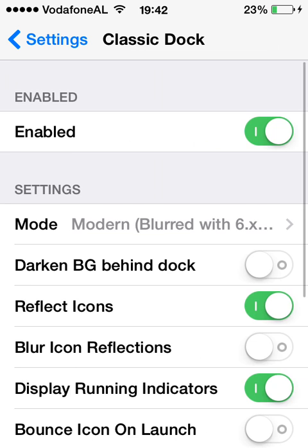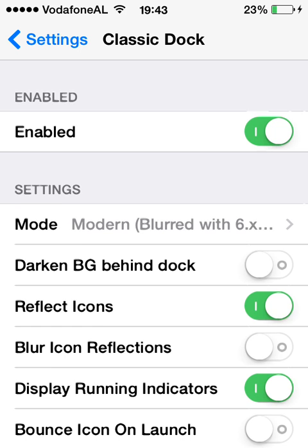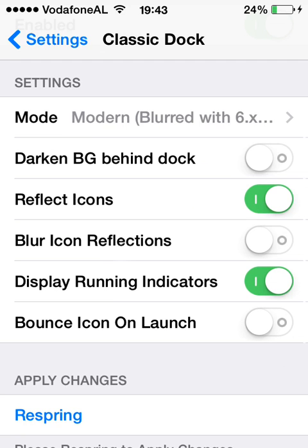Here you can configure your preferred settings. I have disabled some of them, so you can enable and try them. So let's go to the next tweak.